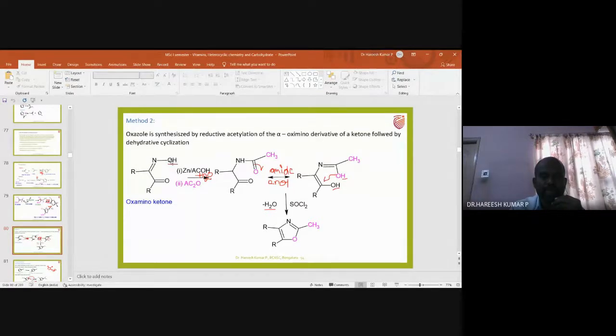Using that proton, OH is going out, and there will be formation of NH2. C single bond NH2 is the product formed when oxamino ketone is treated with zinc in acetic acid. When it is treated with acetic anhydride, the obtained amine is converted into an acetyl group.